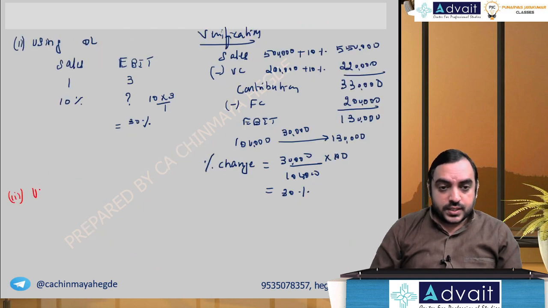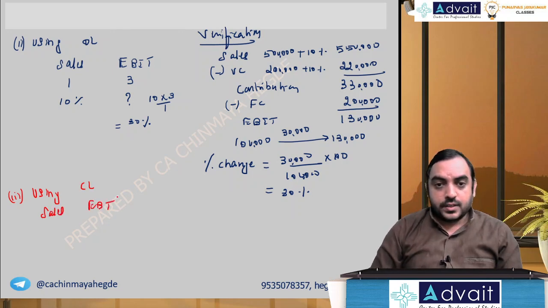So using combined leverage, sales to taxable income, that is EBT. Leverage we got 4 times. So if sales changes by 1%, EBT will change by 4%. If sales changes by 10%, EBT will change by cross multiply 10 into 4 divided by 1, that is 40%.